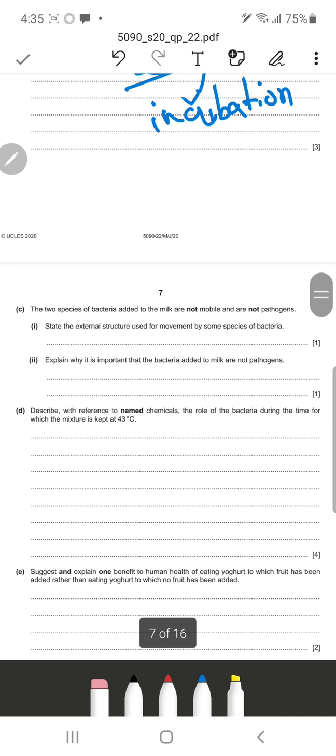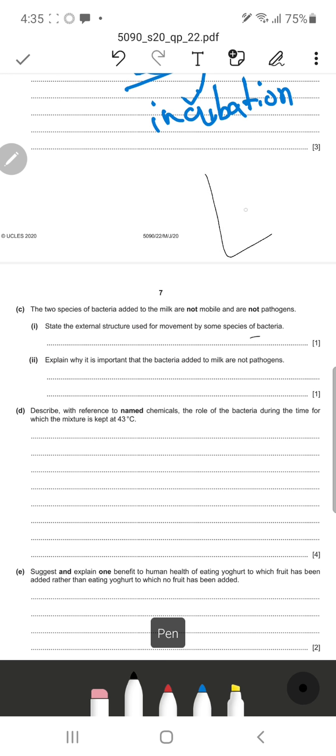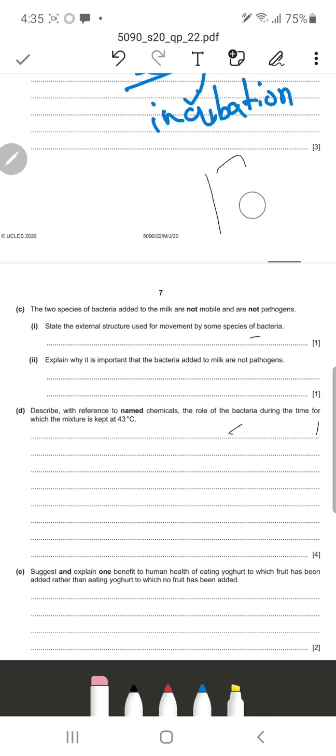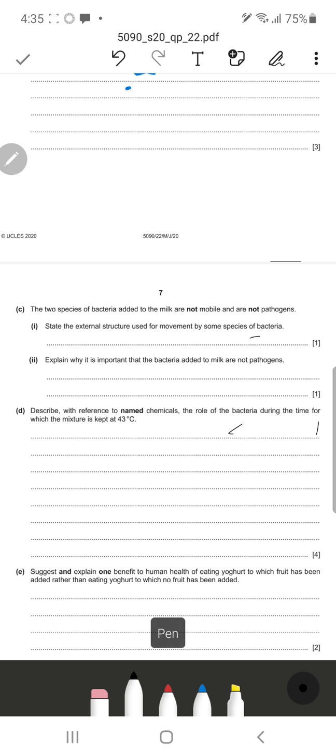It says the two species of bacteria added to the milk are not mobile and are not pathogens. State the external structure used for movement by some species of bacteria. That's easy. We know the flagella, or the tail-like structure, in bacteria. So this is a flagella, which is the tail-like structure of bacteria. It is responsible for the movement, or the sweeping action, in bacteria. Anyways, let's look at the next question.